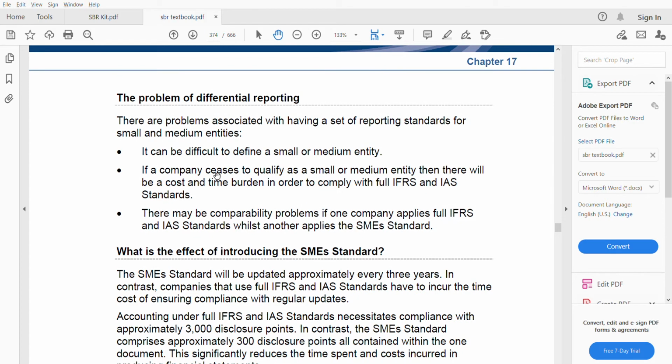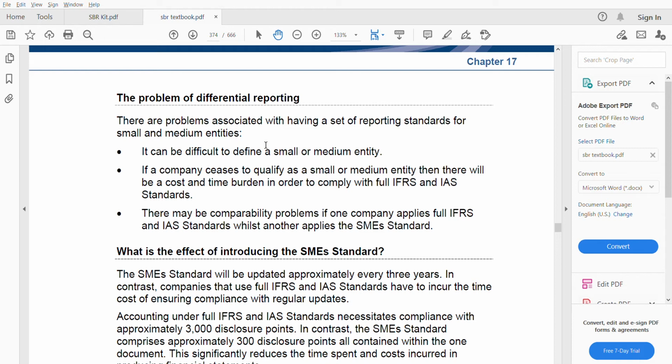Next, if a company ceases to qualify as a small or medium entity, then there will be a cost and time burden in order to comply with full IFRS and higher standards. The reason is, let's say they have qualified as an SME and they have been using IFRS for SMEs for all these years. Later on, they become a big company, so they no longer qualify as an SME. What happens? Then they have to adopt full IFRS. Then there's a cost. There's time also because you have to learn the full IFRS. So learning takes time and cost is also there, when you finally have to comply with full IFRS or IAS standards.